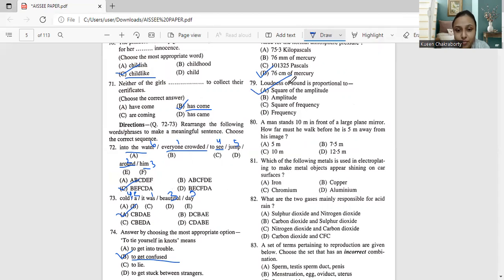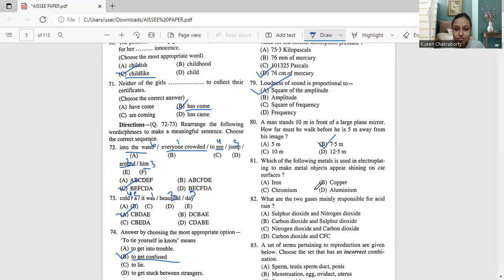Next, moving on to question number 80. A man stands 10 meters in front of a large plane mirror. How far must he walk before he is 5 meters away from his image? Option A 5 meter, option B 7.5 meter, option C 10 meter, and option D 12.5 meter. If it's 10 and 5, then 10 plus 5 is 15, divided by 2, that is 7.5. That will be option B, 7.5 meter.